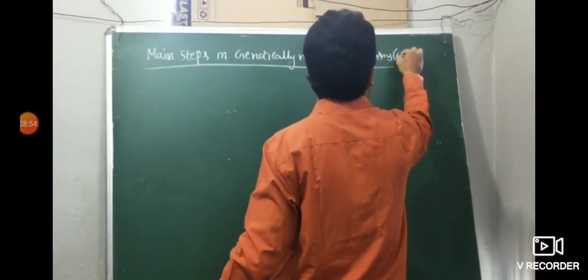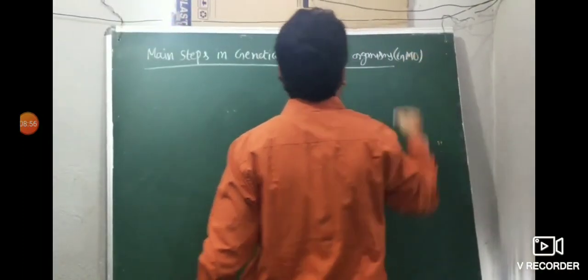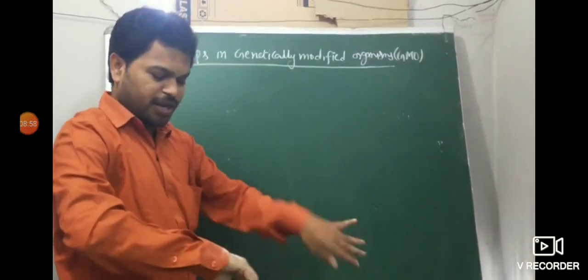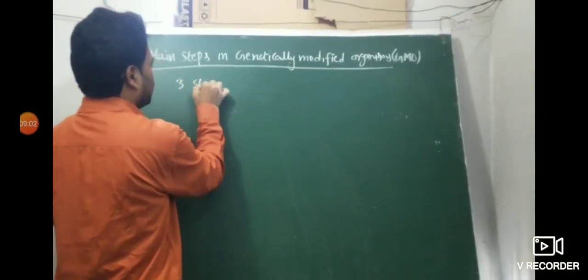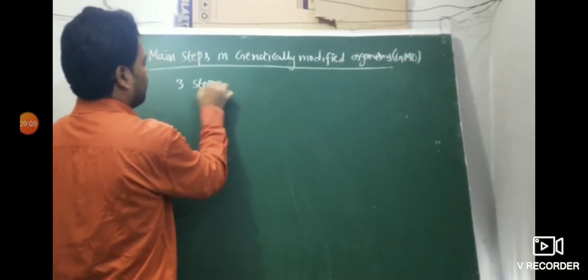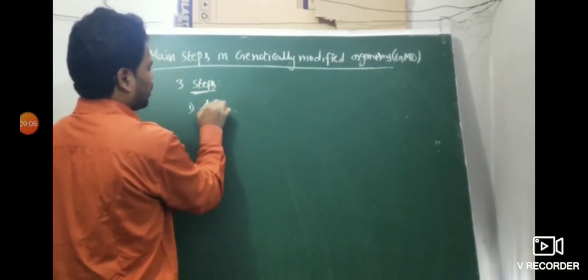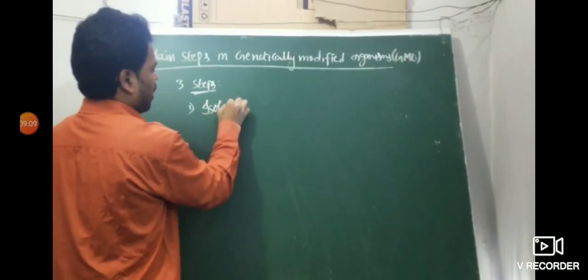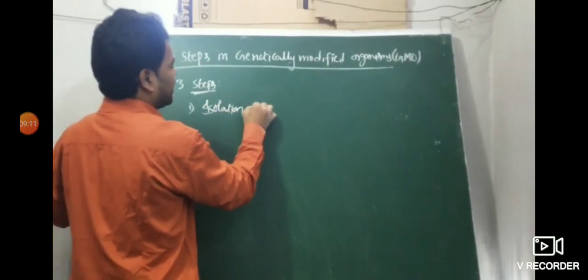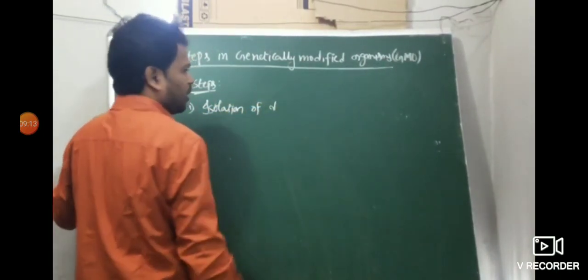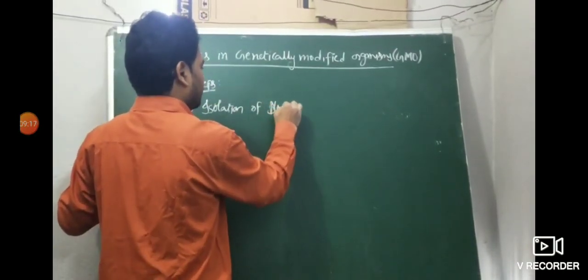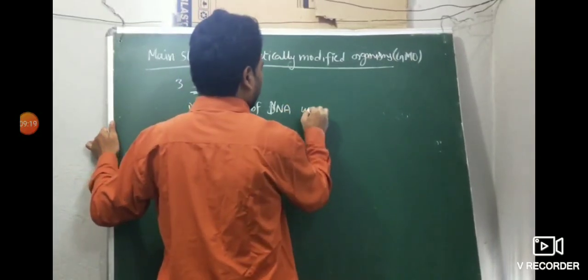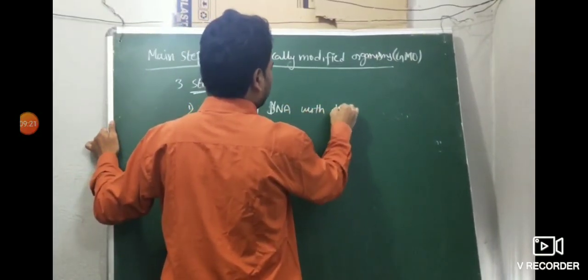If you want, you can write it in brackets. There are mainly 3 steps involved in a genetically modified organism. First one: isolation of DNA with a desirable gene.